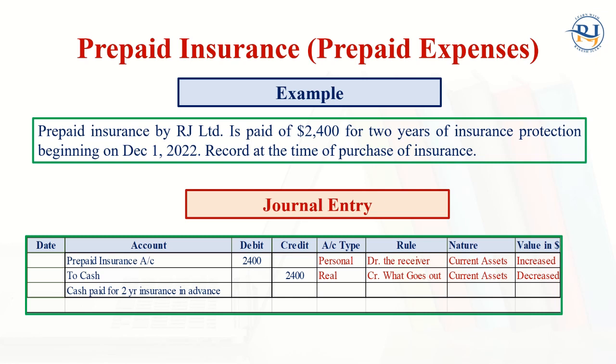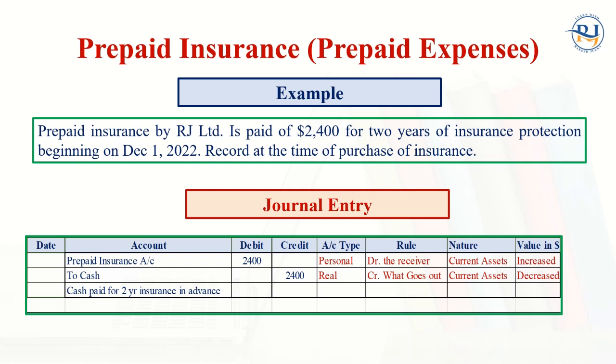The accounting period ends on 31st of December 2022, after 1 month. Technically, we have used only 1 month of insurance for this year, but we have paid for the next 23 months.